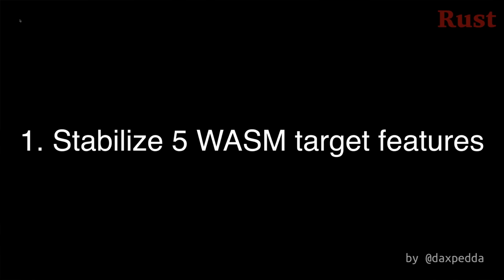At the time these were merged into Rust, there were 10 Phase 4 or Phase 5 WASM target features that Rust hadn't implemented yet. So to really catch up, we've got 5 more to go. The WASM specification uses phases to describe the maturity of a feature that is being defined. Phase 4 is production ready, and Phase 5 means the feature is being merged into the official WASM spec.